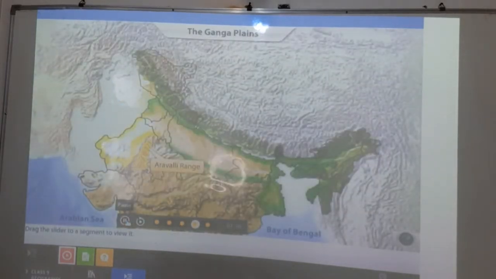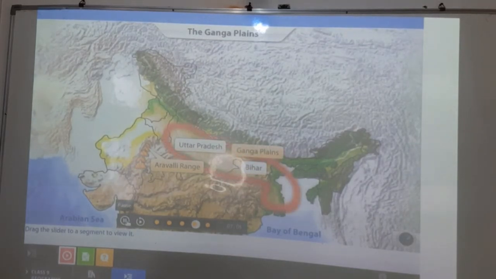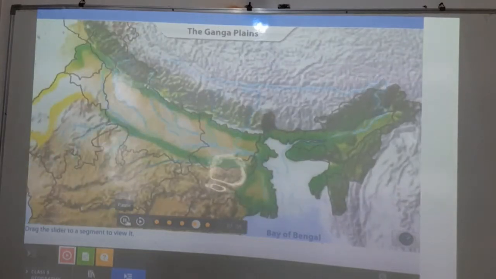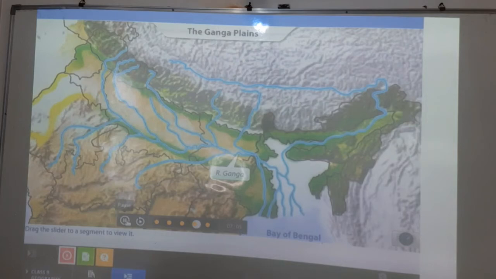To the east of the Aravallis, mainly in the states of Uttar Pradesh and Bihar, lie the Ganga plains. The Ganga plains are formed by the sediments of river Ganga and its right bank tributaries, namely the Yamuna, Chambal, Betwa and Son. So the Ganga plains cover the states of Uttar Pradesh and Bihar, and here the river Ganga has a very main role.